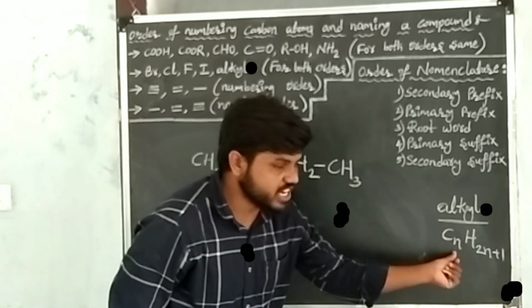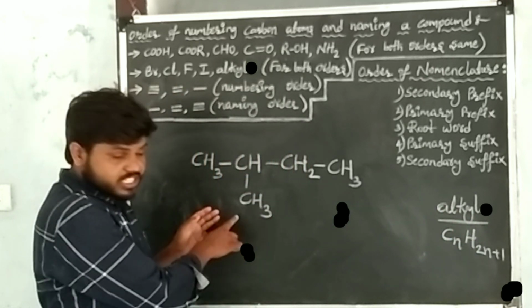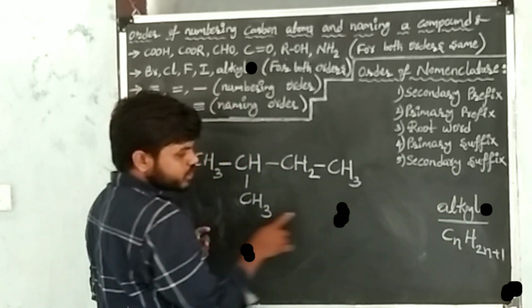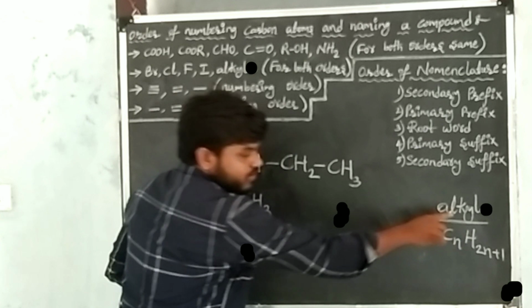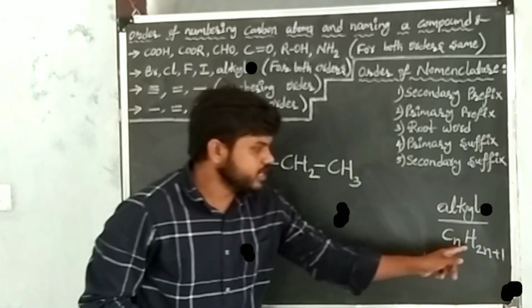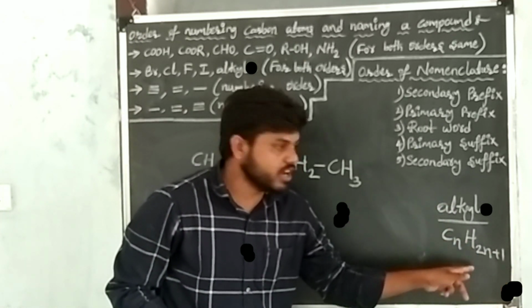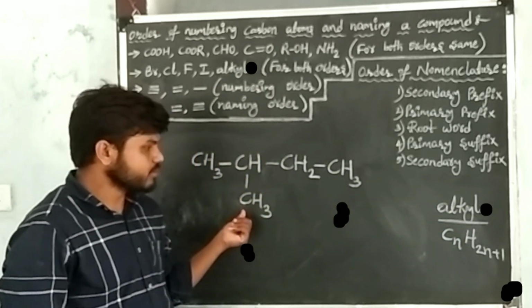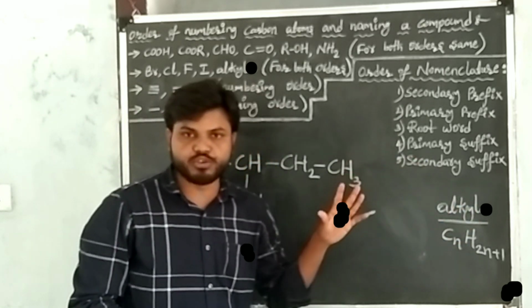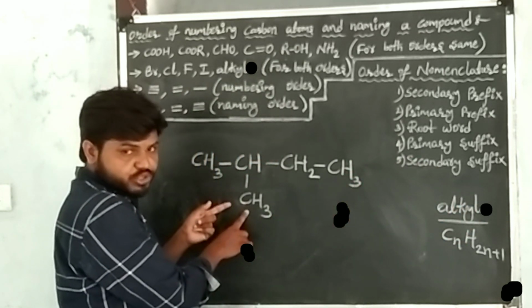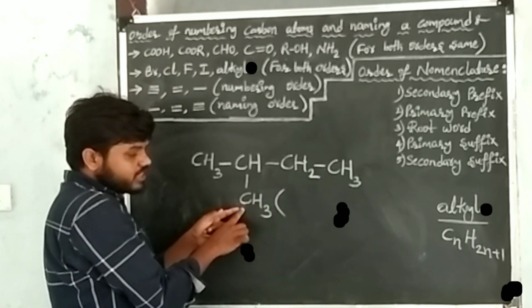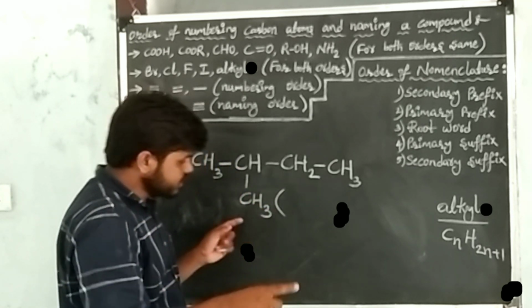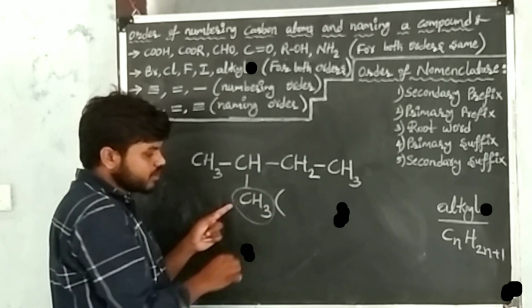You can check with the general formula of the alkyl group, CnH2n+1. You can check this substituent with our general formula of the alkyl group. To name the substituent, first write how many carbons are there. In the substituent, 1 carbon is there.